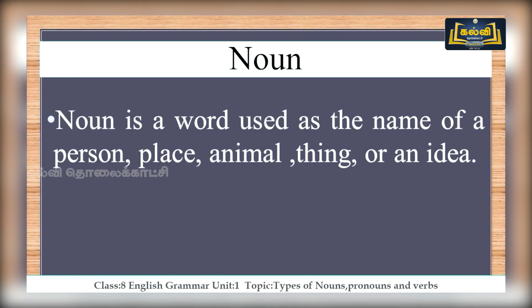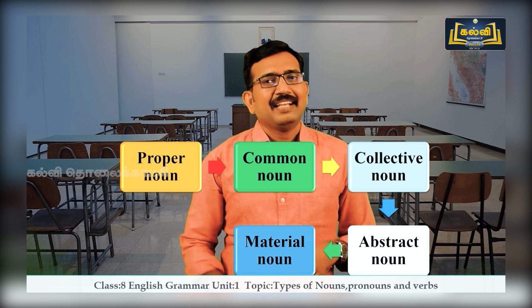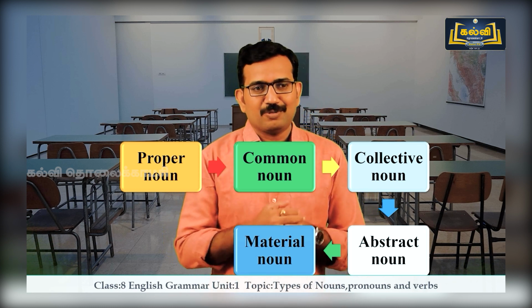First, let's recall noun. What is a noun? Noun is a word used as the name of a person, place, animal, thing or an idea. Okay, you're right. Then there are different types of nouns. Do you know what they are? There are 5 types of nouns.